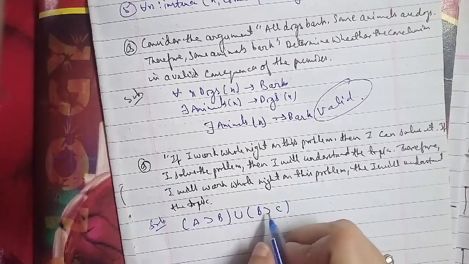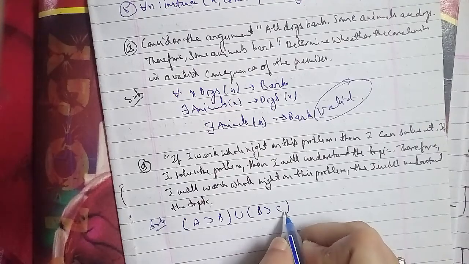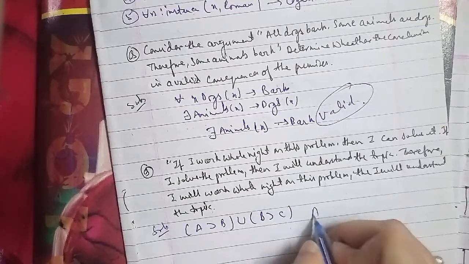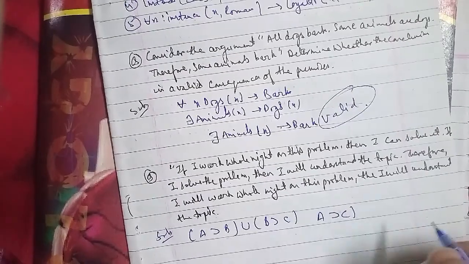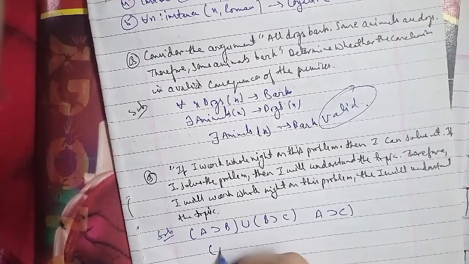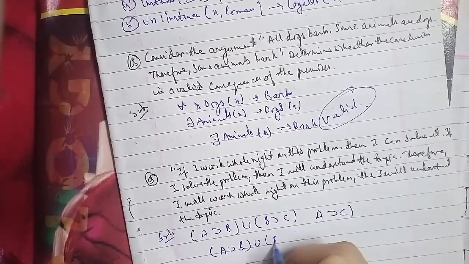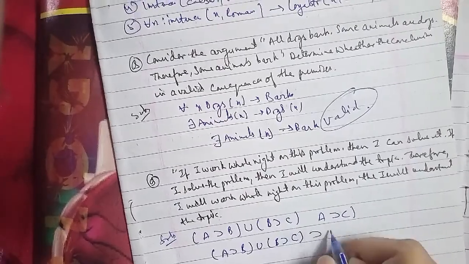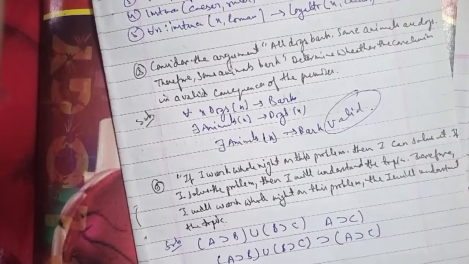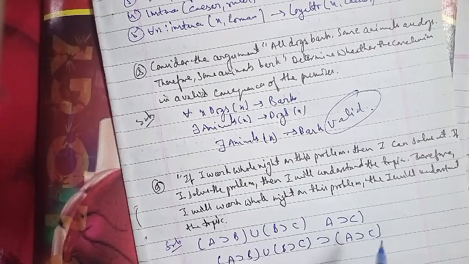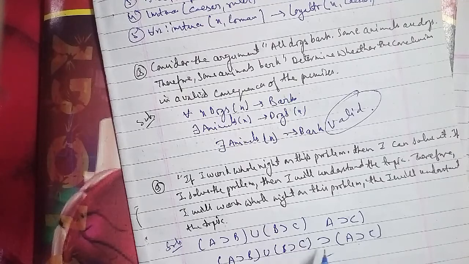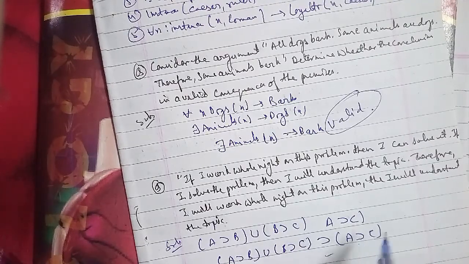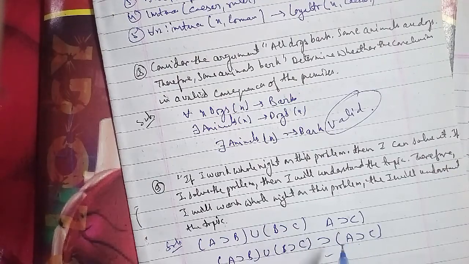For this we have to use elimination of implication, and it becomes (A and B) or (not C) or D. This is the solution using the elimination of implication.